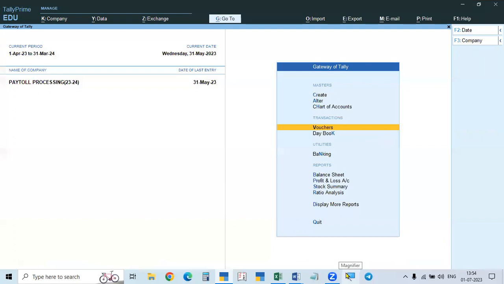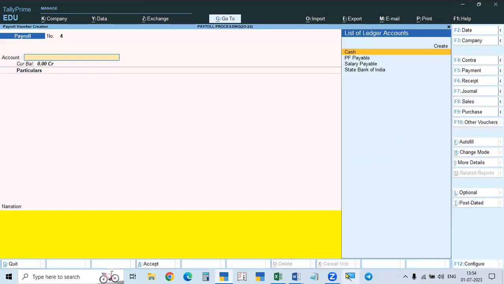Okay, now I processed all the contributions also: employer contributions, salary, user different, everything I processed. Now I have to make payment. See here, we have to make payment. I told you already, the education version will not calculate the ESI, and there is one more item that also will not work.